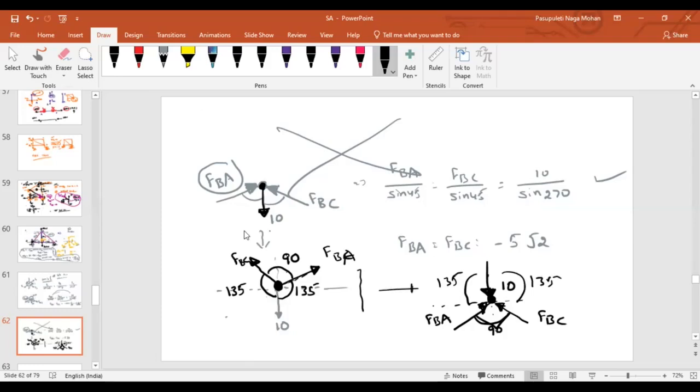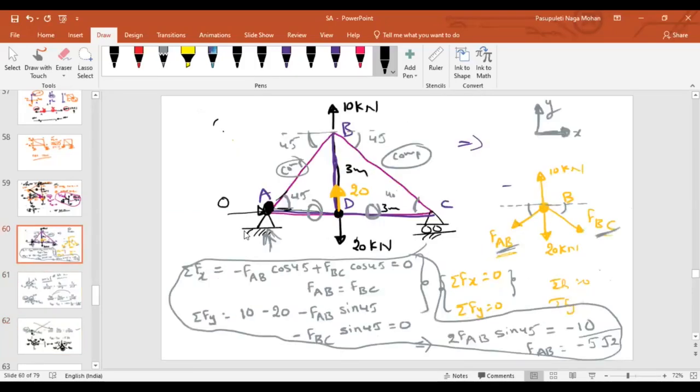Observe these two cases. What is the angle between FBC and FBA? 90. Even here, what is the angle between FBA and FBC? 90. Same. That means the representation is different, either tails of the forces are meeting or heads of the forces are meeting, but the included angles will be the same. That's why you'll get the same answer. Now clear about the application of Lami's theorem? Clear, sir.